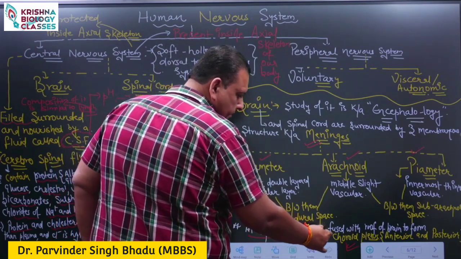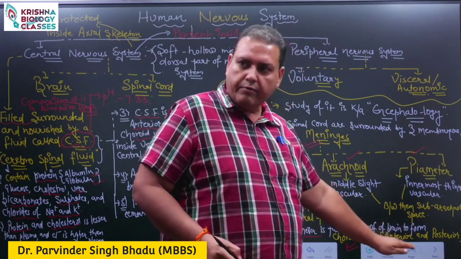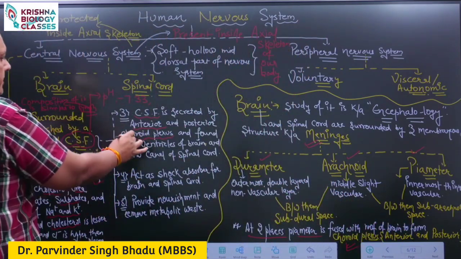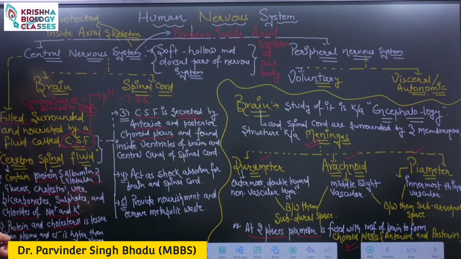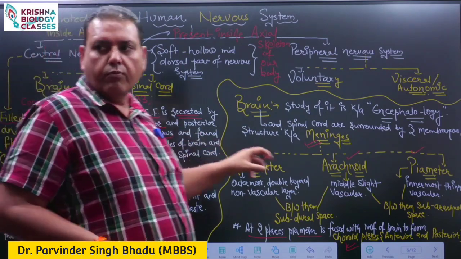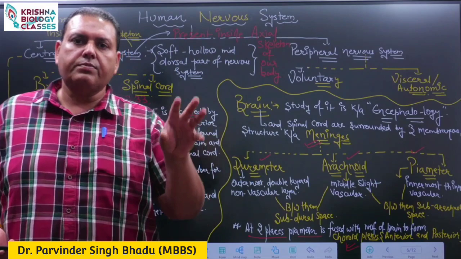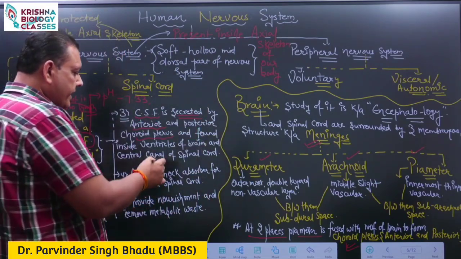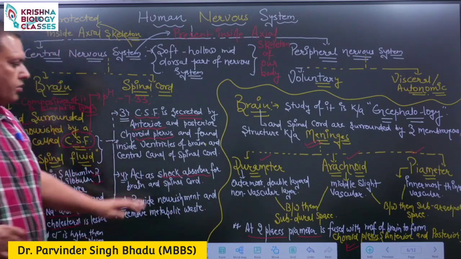At two places, piamater fuses into the brain to form choroid plexuses, and these choroid plexuses are the source of the cerebrospinal fluid. What is the importance of this cerebrospinal fluid? This cerebrospinal fluid acts as a shock absorber.